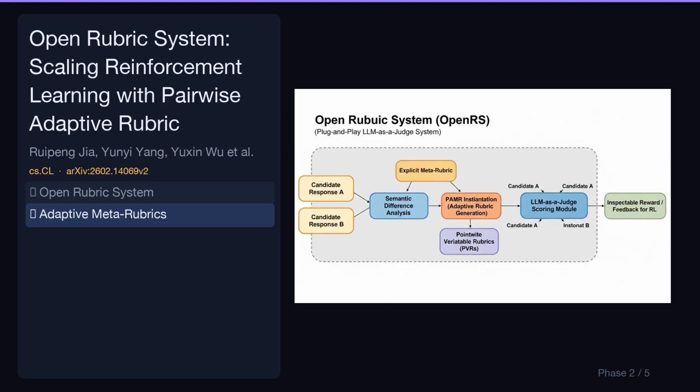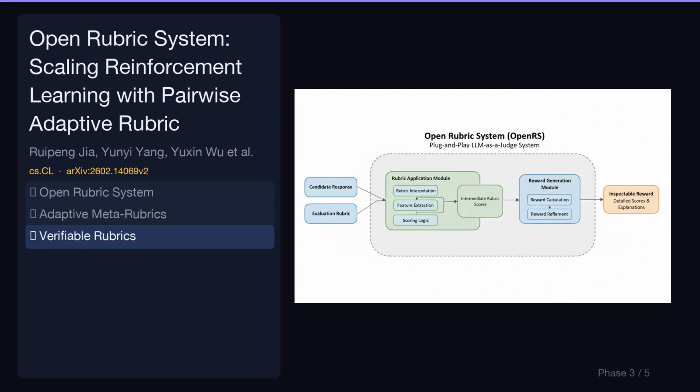PAMR introduces an explicit meta-rubric that dynamically instantiates adaptive rubrics by conditioning on semantic differences between candidate responses. It performs criterion-wise pairwise comparisons, aggregating preferences externally to improve discriminability in open-ended settings. PVRs are lightweight rubrics providing hard constraint guardrails and verifiable reward components for objective subtasks. They act as crucial checks against degenerate behaviors, ensuring robustness and incorporating ground truth or programmatic verifications when available.